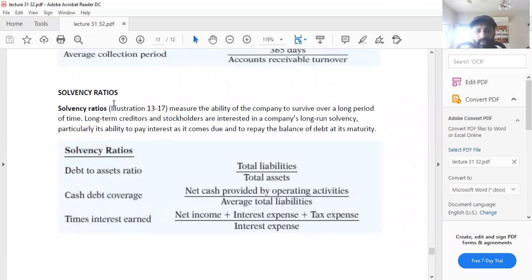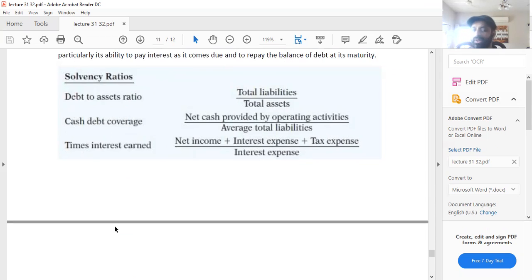Then we have solvency ratios. Solvency ratios measure the ability of the company to survive over a long period of time. Long-term creditors and stockholders are interested in a company's long-run solvency, particularly its ability to pay interest as it comes due and to repay the balance of debt at its maturity. So solvency ratios basically deal with the long-term debt paying ability. There you have the debt to assets ratio, then cash debt coverage, then times interest earned.